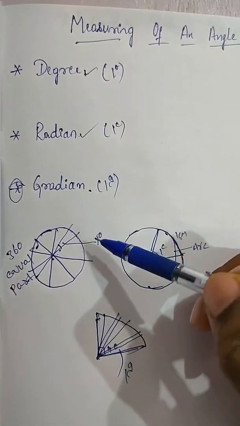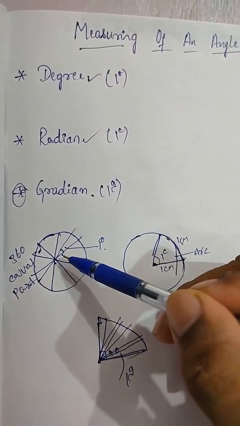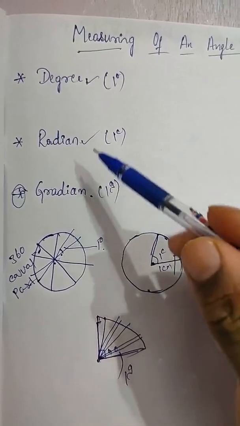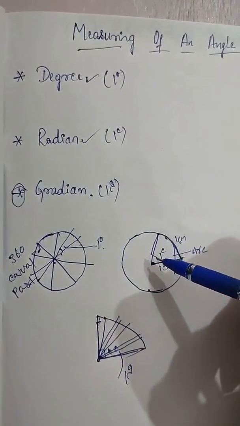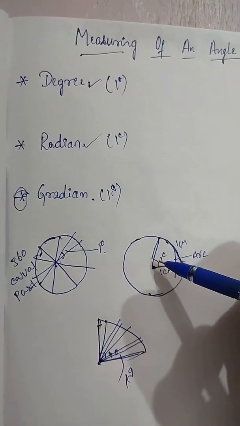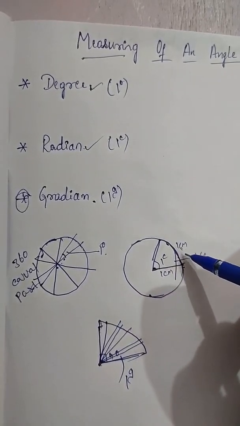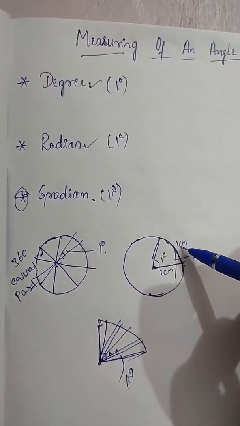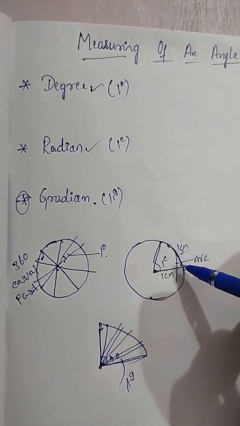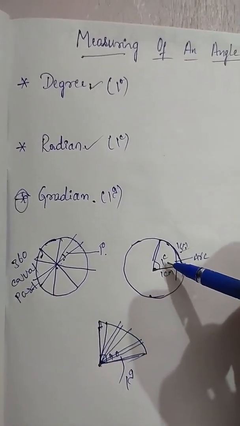Degree: if a circle is divided into 360 equal parts from the center, one part we call 1 degree. Radian: in a unit circle, we move from one point on the circumference along it so that the length is 1 centimeter. We form an arc whose length is 1 centimeter. That formation we call 1 radian.